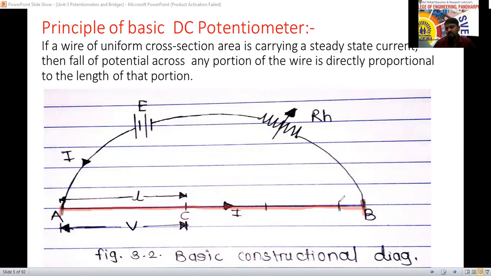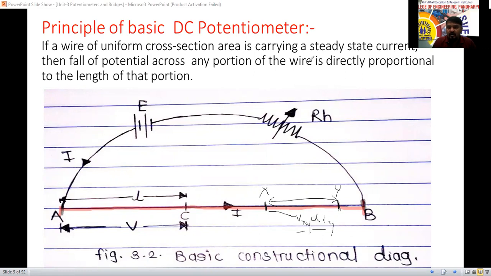I will consider this point as X and this one as Y. So the voltage drop VXY is directly proportional to the length LXY, whatever the length is. That much value only we are going to consider. I will give an example of how voltage is directly proportional to the length.